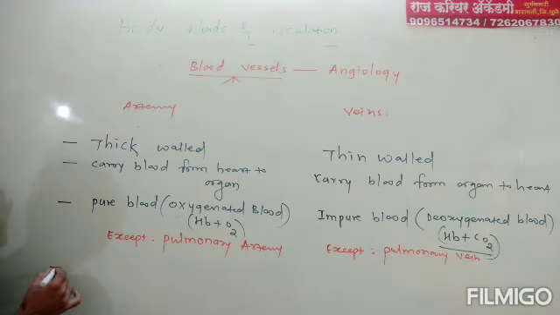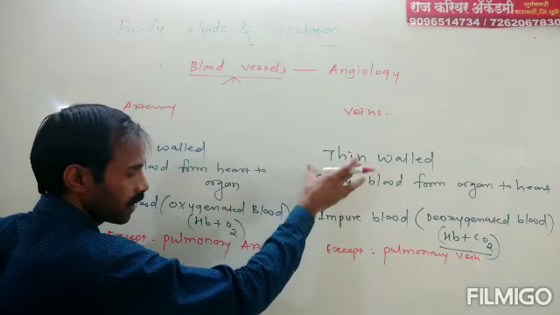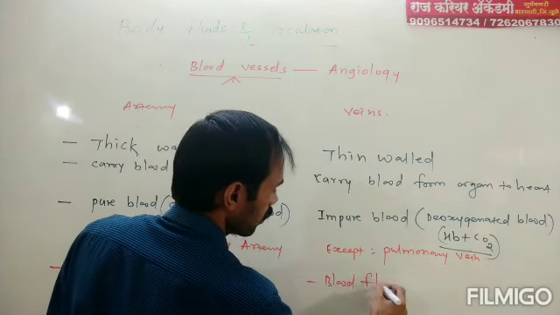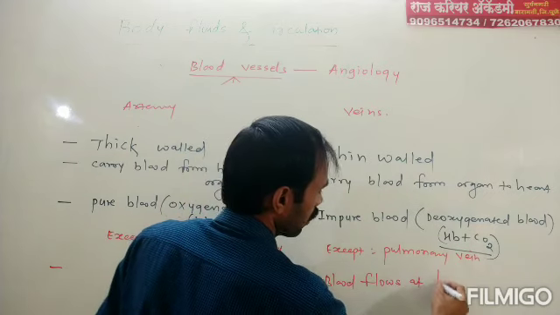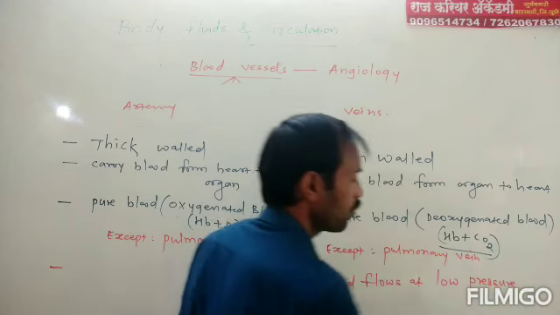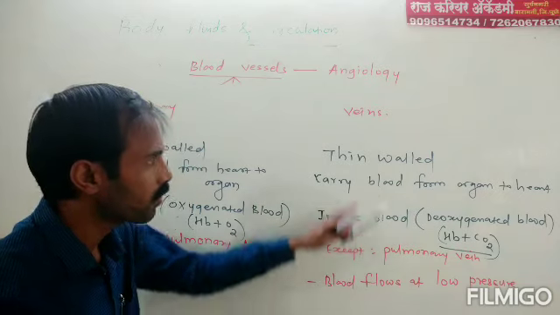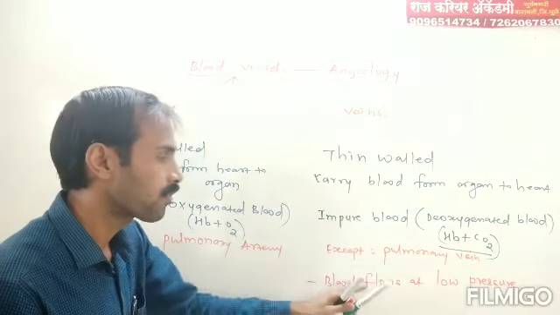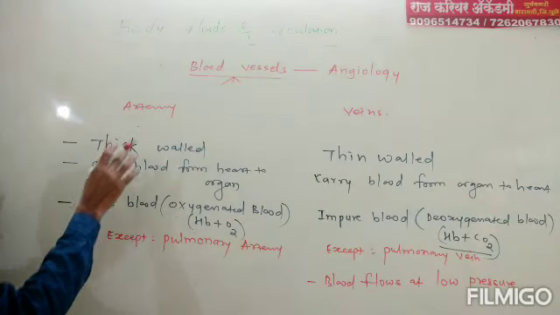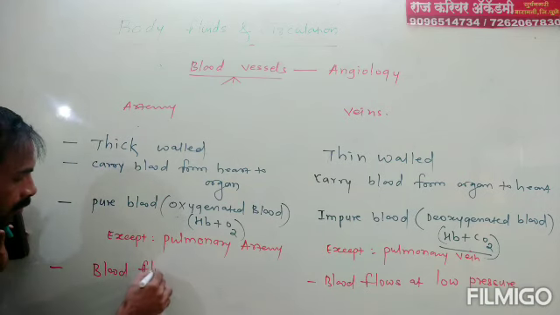Next, due to wider lumen in veins, blood flows at low pressure, because lumen is wider, as we saw before. That is, the lumen of the veins is wider, so blood flows at low pressure in veins, as compared to artery, where blood flows at fast or high pressure.